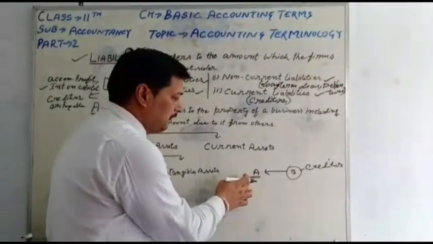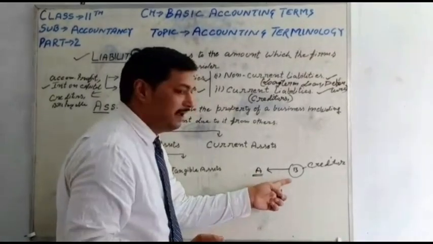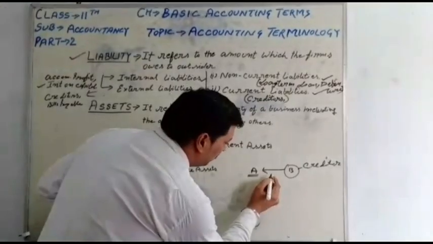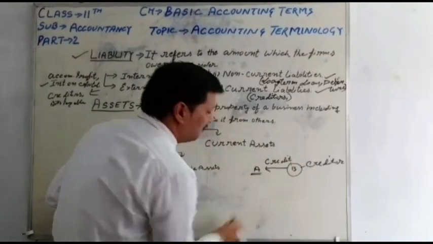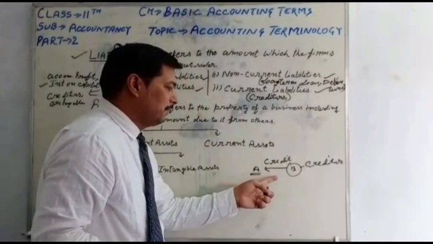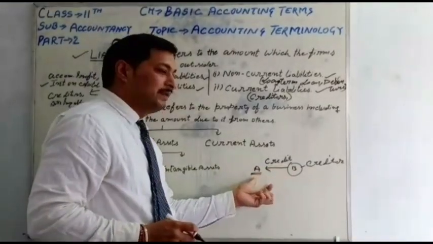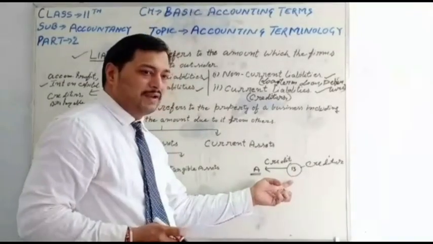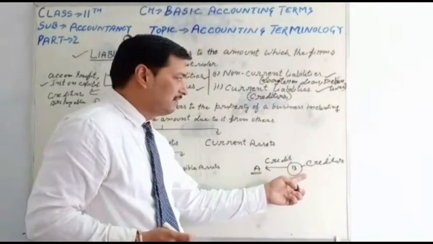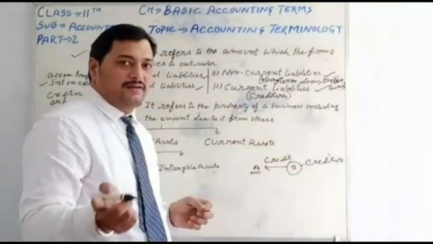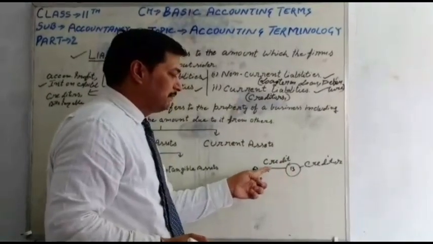If A bought the goods from B on credit basis, in my first video I explained the meaning of credit. Credit means udhar. If A bought goods from B on credit, A will make the payment to B because B is the supplier of A. That time B is called the creditor. So the creditors' time period is 0 to 1 year. It means it is possible that A will make the payment to B within that time.